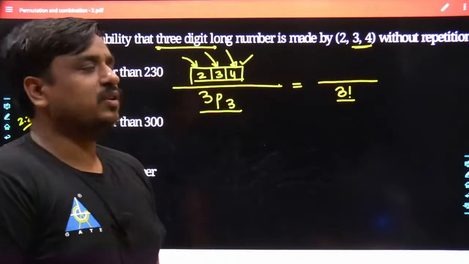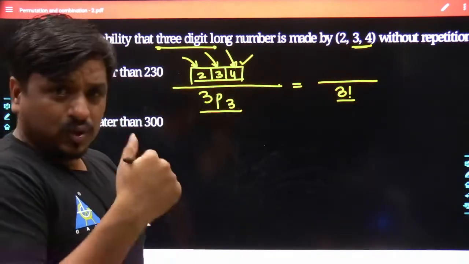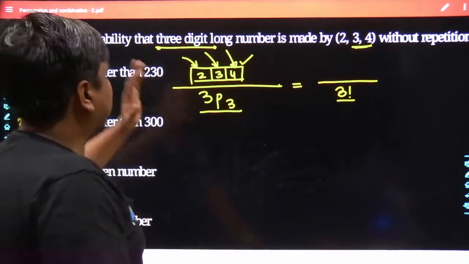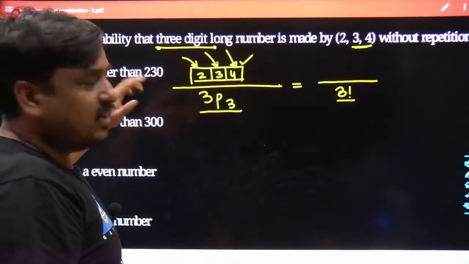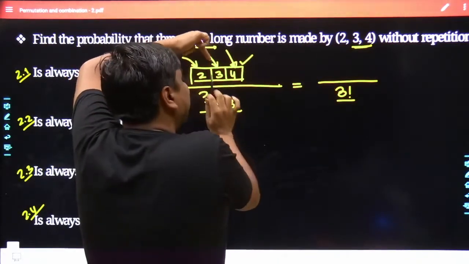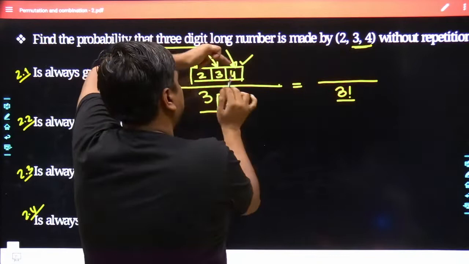Many times I have seen students have doubts about the creation of the least number. How is the least number created? You start with the leftmost side, the highest weighted side. You keep the least digit, that is 2, and then again keep the least digit from the remaining digits, that is 3 and then 4.